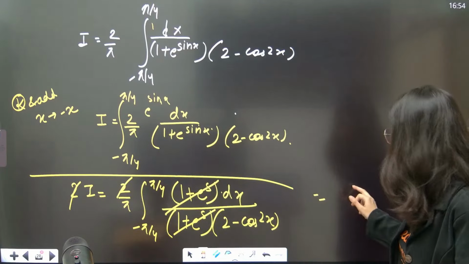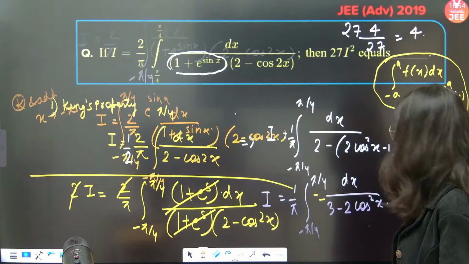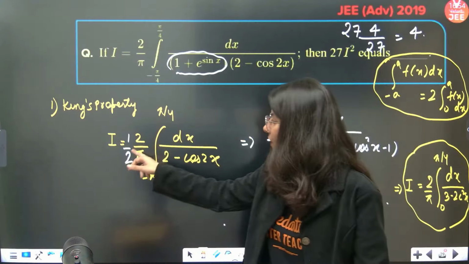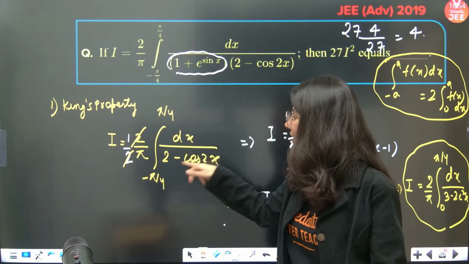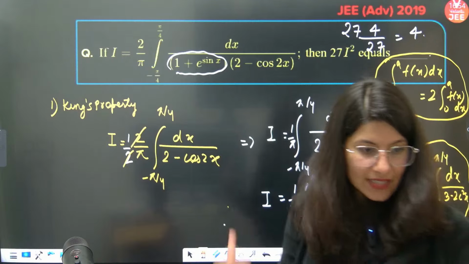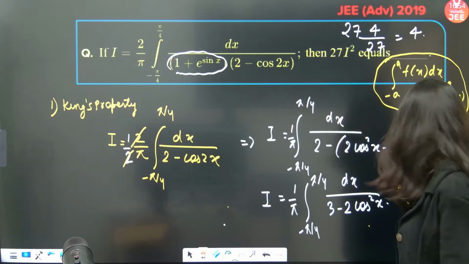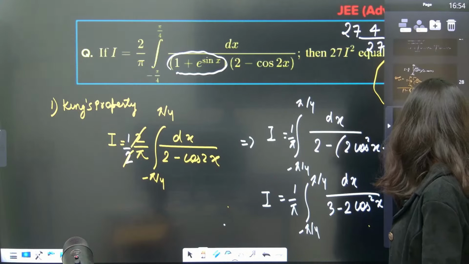Now what has become? So I is equals to, what has I become? See, I is equals to 2 to cancel, 1 upon pi dx upon 2 minus cos 2x. Got it? Santosh asked this, ma'am, when this 1 plus e power sin x went. So this was the answer.